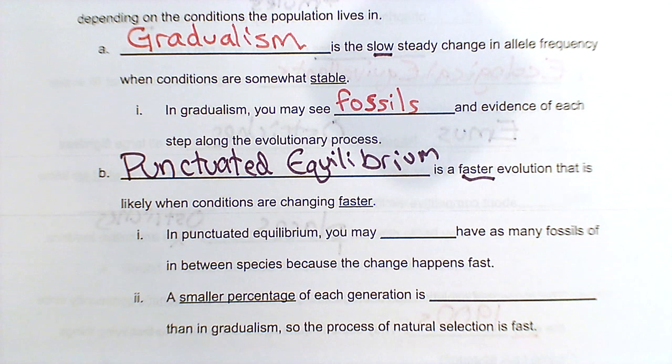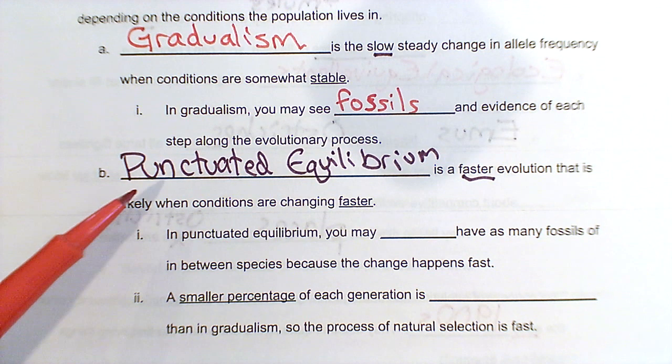So why would the environment change quickly? All right, so things like massive natural disasters, like if lots of volcanoes erupt in a short amount of time, the climate gets colder for years and years. That's going to be a changing environment. Say a giant meteor strikes the planet and wipes out a huge portion of the population. That's going to be a changing environment. So things are changing much, much faster.